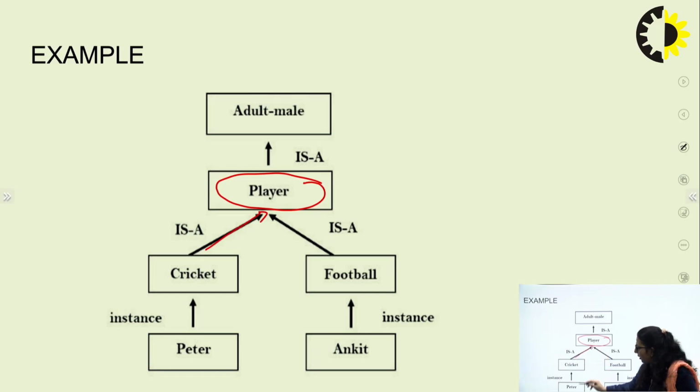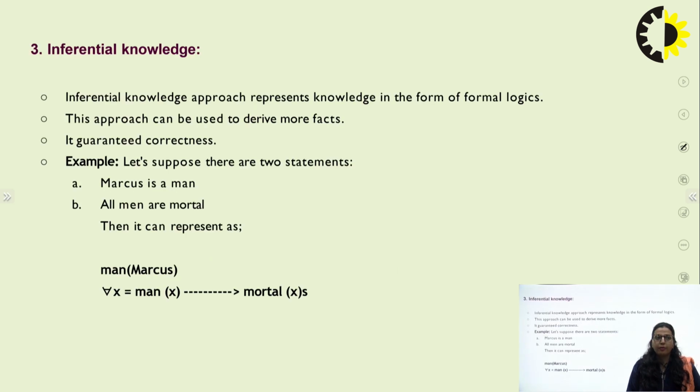Peter is a person, an instance of cricket, meaning Peter is a cricket player, who is an adult male, whereas Ankit is a football player, who is also an adult male. So this kind of knowledge representation can be done using the inheritance approach. There are a few more approaches which I will cover in the coming lecture. Thank you so much.